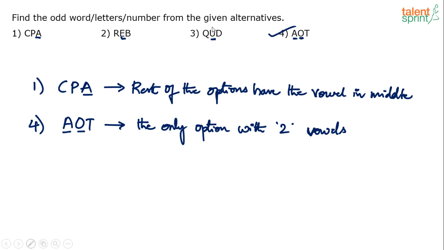But then in fourth option, there are two vowels and one of the vowels is in the beginning. So the whole idea about only one vowel being there in the word and that vowel has to be in the middle goes for a toss when it comes to fourth option, because here there's one vowel in the middle definitely, but there is also one more vowel which is the first one. So this doesn't really hold true, right? Option 4, yeah, seems appropriate. There are two vowels here, A and O, whereas the rest of the options have got only one vowel. So from these two, I think option 4 seems to be the correct one.